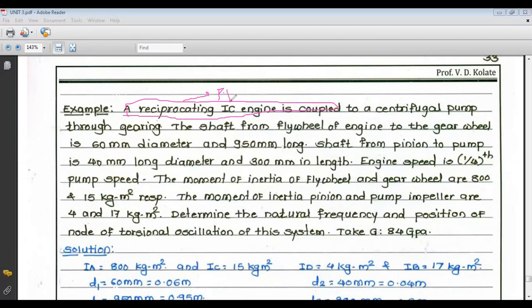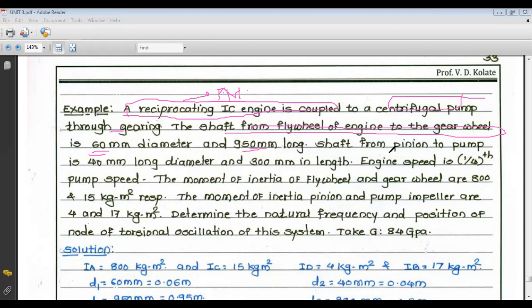In the last problem, the electric motor was the prime mover. Now in this problem, the IC engine is the prime mover. A reciprocating IC engine is coupled to a centrifugal pump through a gearing. The shaft from the flywheel of the engine to the gear wheel, means from the IC engine to the gear wheel, has a diameter of 60 mm and is 950 mm long.